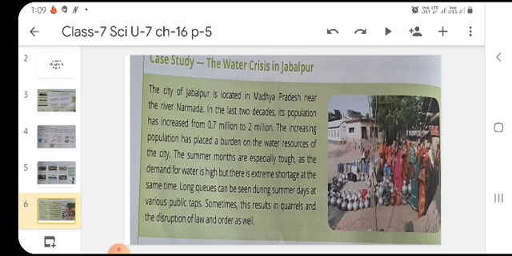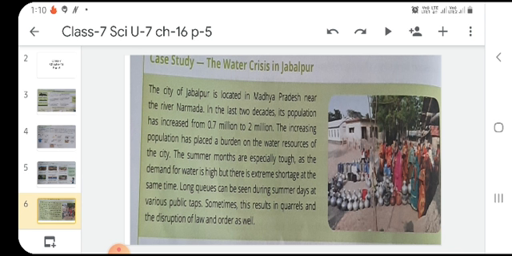Okay. So in the last 2 decades, 1 decade is equal to how many years? 10 years. So 2 decades means 20 years. In the last 20 years, its population has increased from 0.7 million to 2 million. The increasing population has placed a burden on the water resources of the city also, and the summer months are especially tough there as the demand for water is high, but there is extreme shortage at the same time.